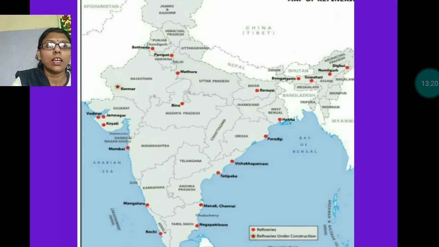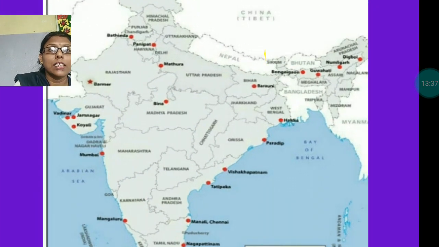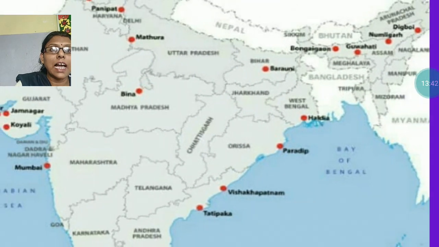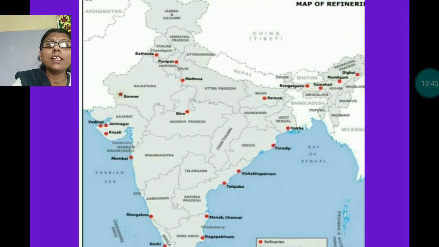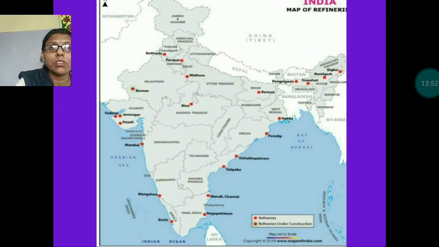In this map, you can find out where the oil refineries are. Oil refineries are found in Digboi, Kochi, Mathura, Haldia, Barauni, Mumbai and Chennai. These are the places where the oil fields are located. Mainly oil fields are near the sea. You can see all the red dots; almost all the red dots are nearby the sea.